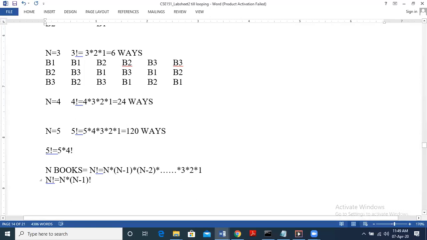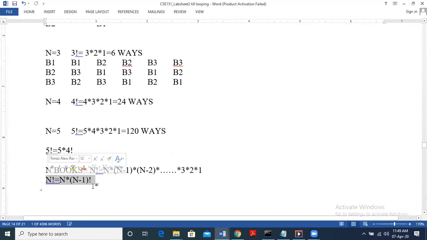So this is a generalized form. We have reduced the logic to one step like this. So n factorial we can write as n into n minus 1 factorial. So what do we do here every time? We have a number we want, and we are going to multiply it with n minus 1 factorial. So this is the logic.